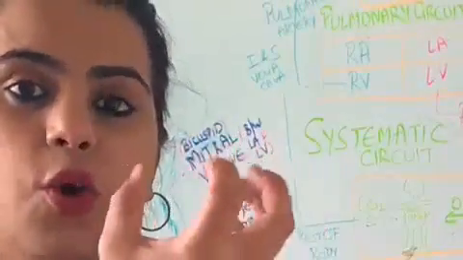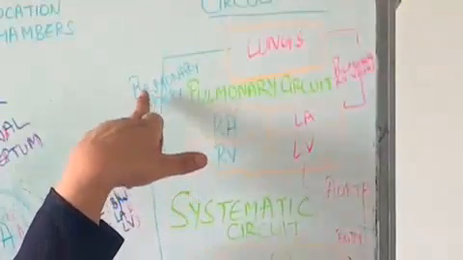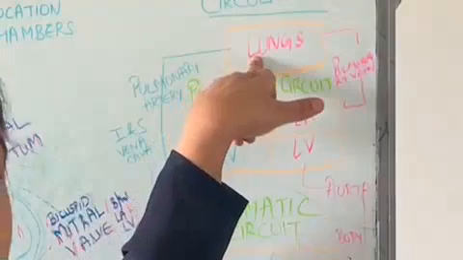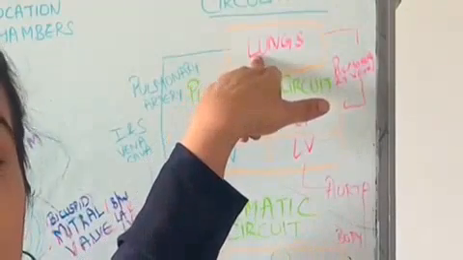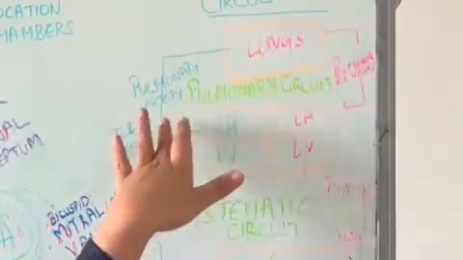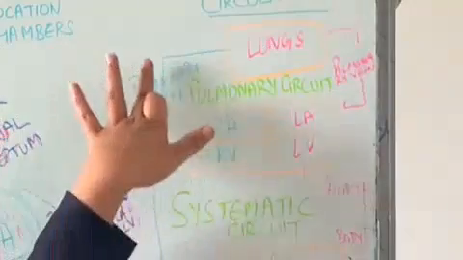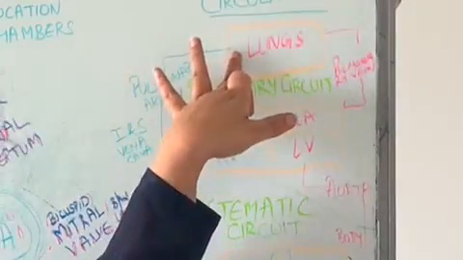Now when the blood is filled in the right ventricle, it contracts and releases the deoxygenated blood through the pulmonary artery towards the lungs. Now remember what I said, A stands for artery and A stands for away, that is away from the heart. So here the pulmonary artery has taken the blood away from the heart towards the lungs. Okay, now I think this will be clear now.